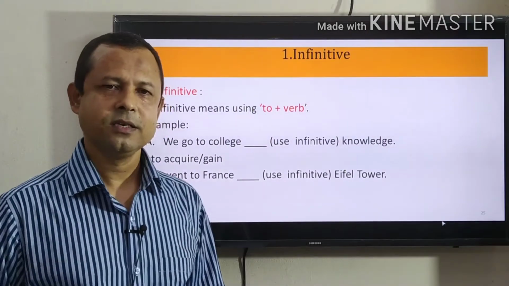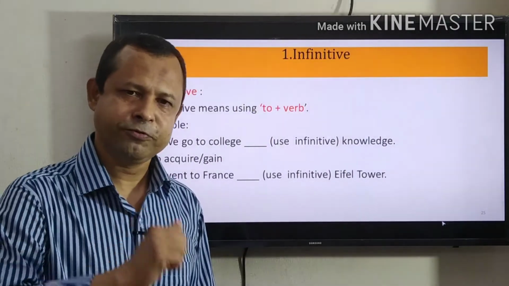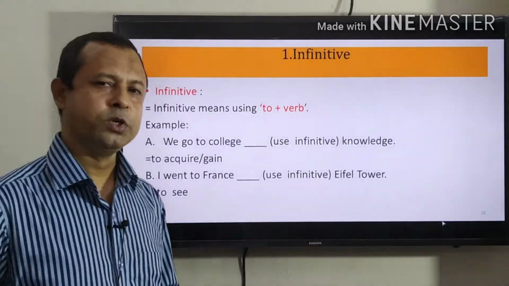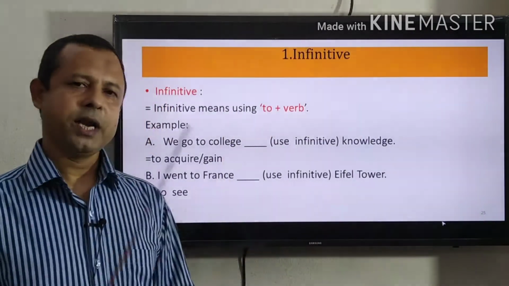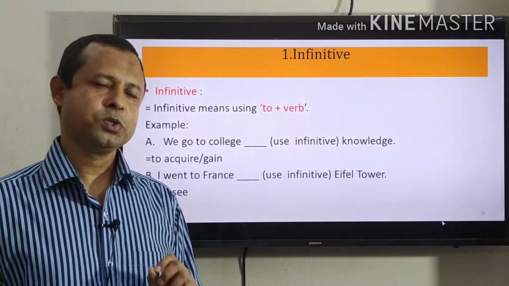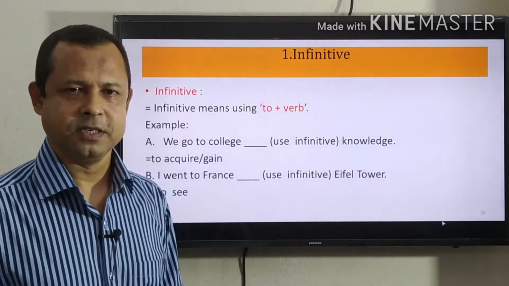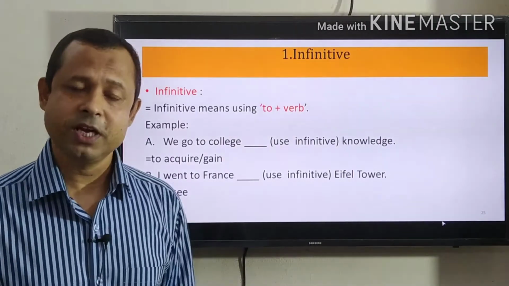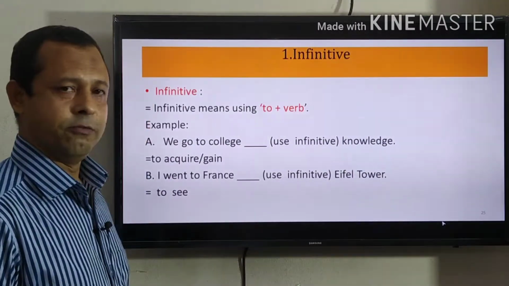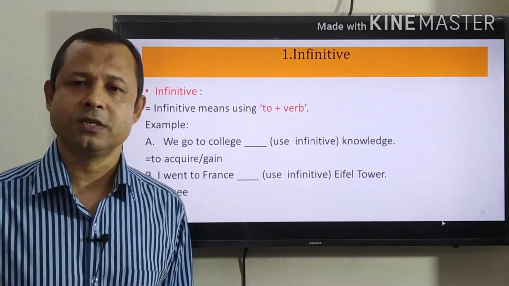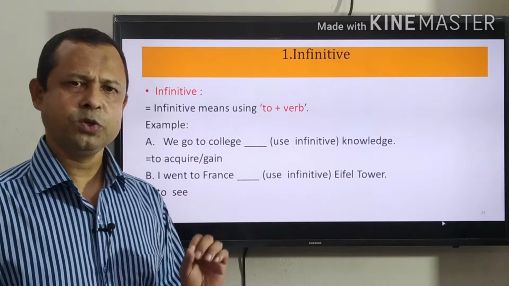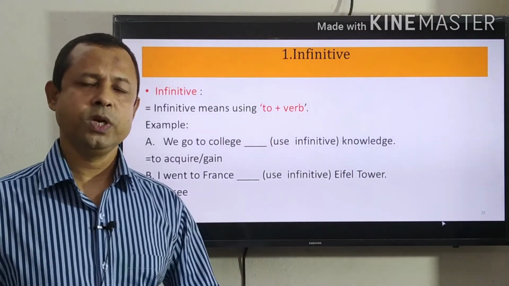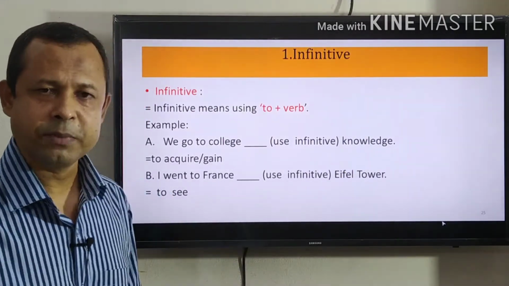So when you will be asked to use infinitive, you have to use to and a suitable verb to complete the sentence. You have to use a relevant verb. You cannot use any absurd verb. You have to use such a verb which will help you to complete the meaning of the sentence.